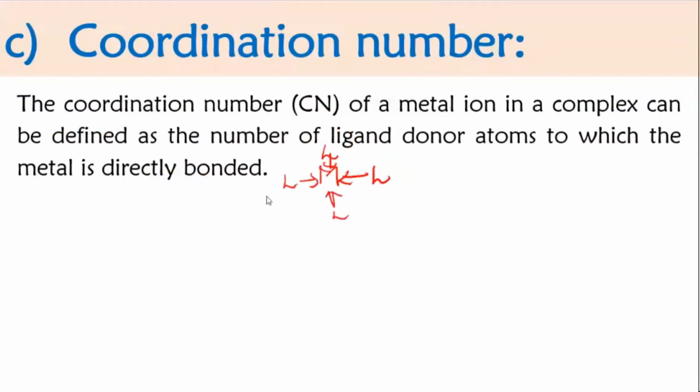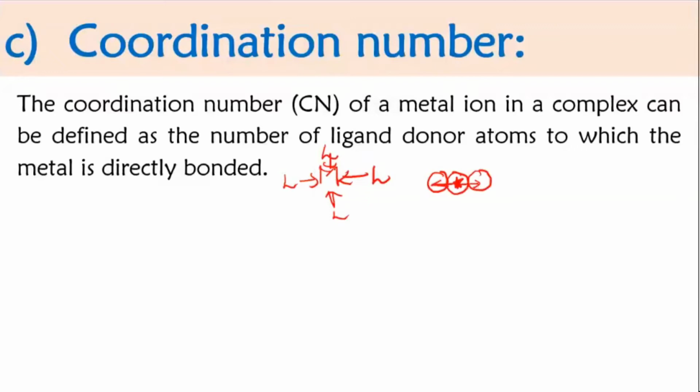Remember, you had coordination number even in the solid state. Do you remember that? But in the solid state, we were talking about the atoms, the constituent particles. In that case, I had told you the number of particles which are exactly attached to a particular atom. If I take this as a center atom, how many atoms are exactly attached to it, that was called the coordination number. Even here, it's like that.